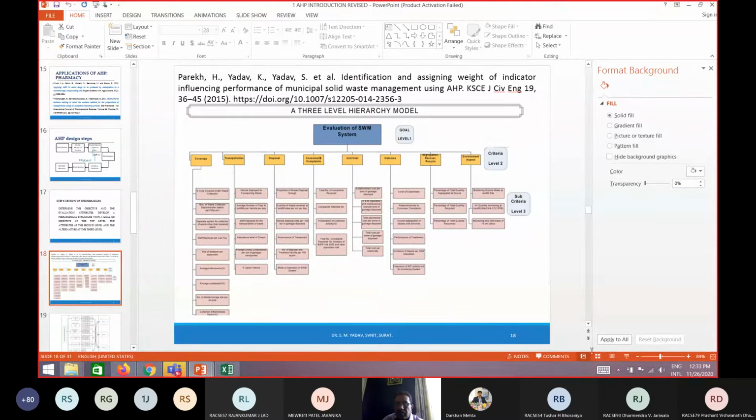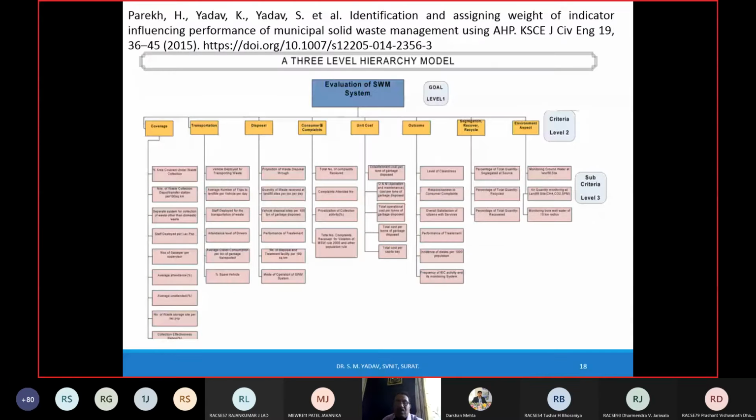So naturally, if it is rainfall runoff modeling and you do not consider the rainfall, then definitely it is not going to help. I am saying this so that you can understand the importance of the goal, the importance of criteria at level 2, and the importance of criteria at level 3. So this we have to decide first as a first step, right?